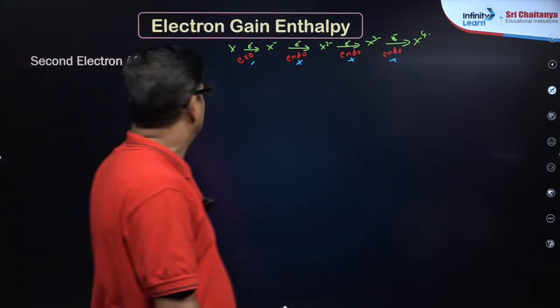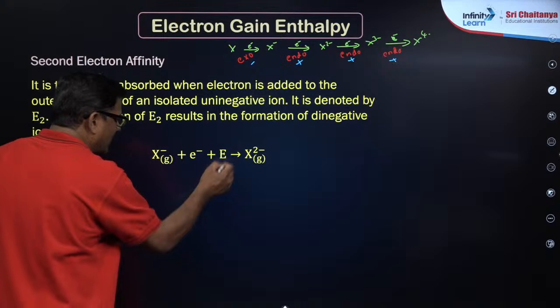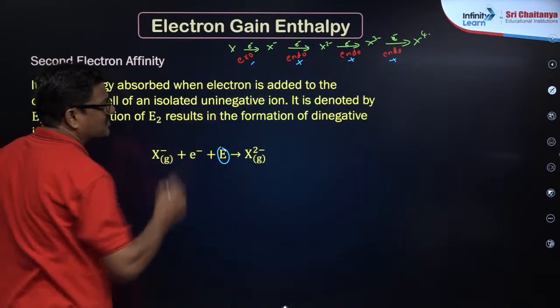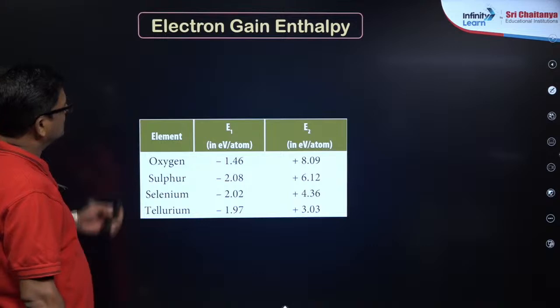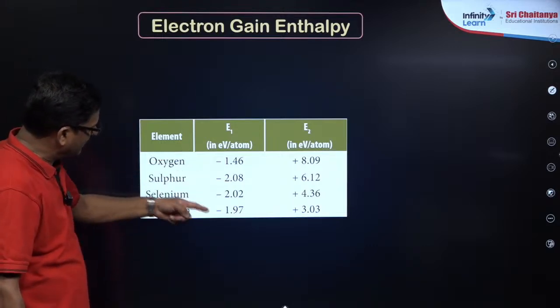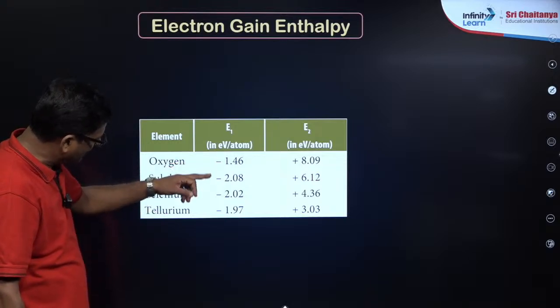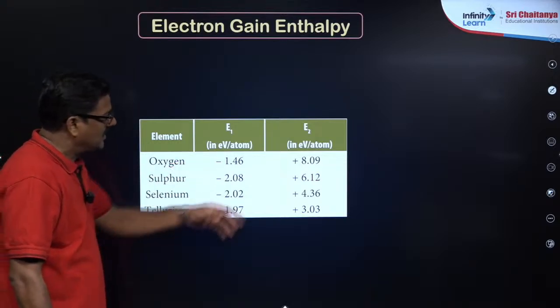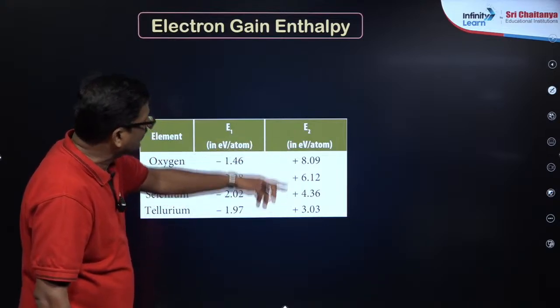That's good. Now second electron affinity. ये देखो यहाँ पर endo है. That's what I mean to mention here. Endo positive, right? So I just want to give first electron affinity for any element, oxygen, sulfur, selenium, tellurium. You can take all negative values, and second electron affinity is all positive values.